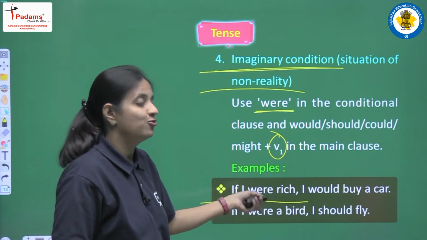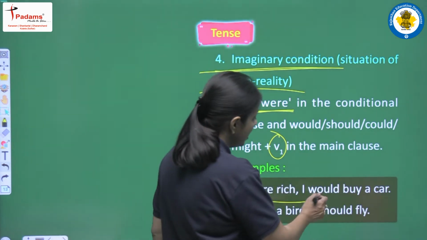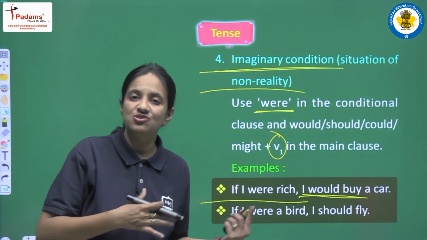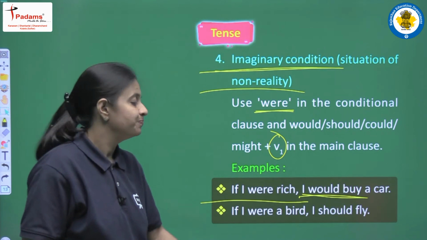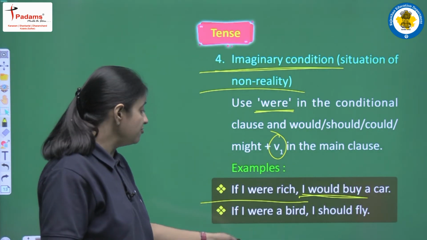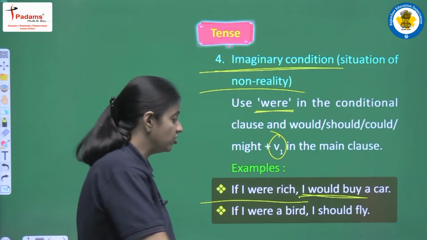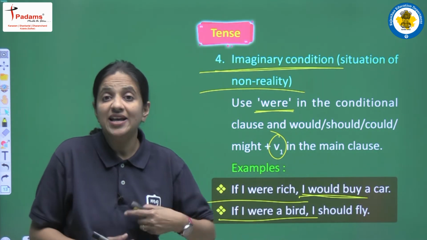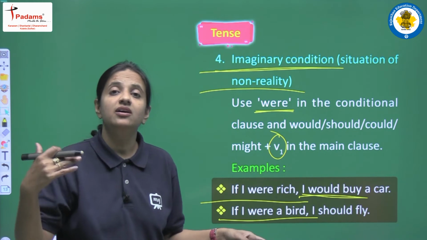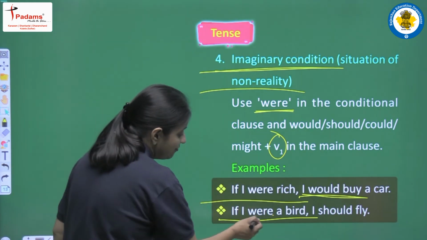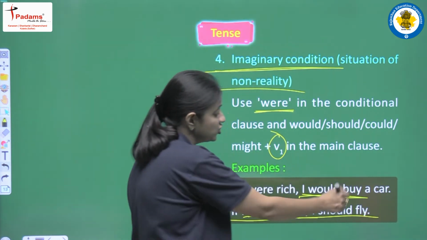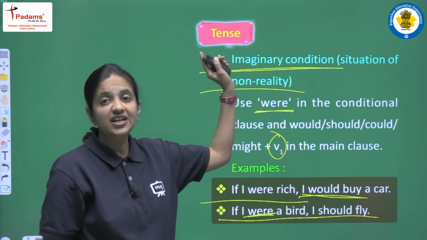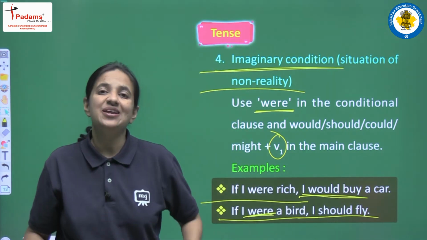So in the condition clause we have to use were, and in the result clause again we have to use would plus first form, or we can use should, could or might, but along with these words we have to use the first form of the verb. One more example we have here: if I were a bird, I should fly. So this is also an imaginary condition, right, because one person is speaking here and he has the imagination that if I were a bird. In this condition clause we have were, and in the result clause we have should plus the first form of the main verb. So these examples are known as imaginary condition, in which we have some imagination.